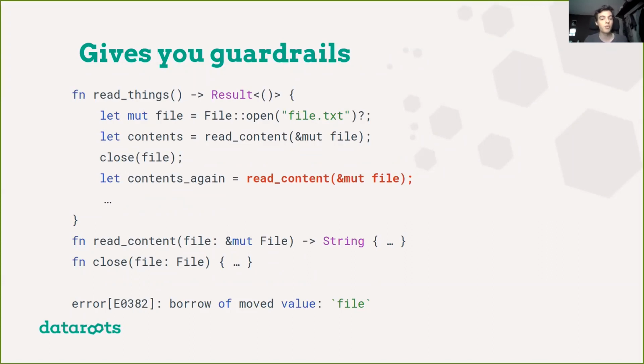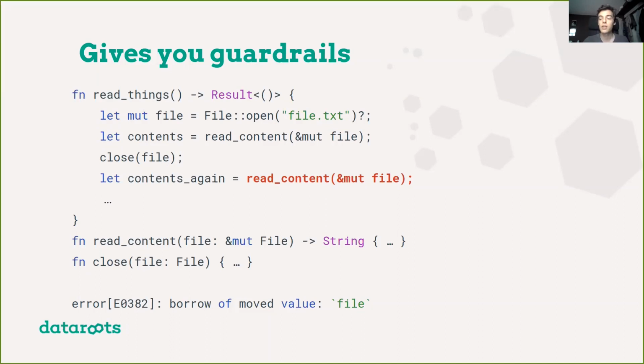So here I have a small program. In most programming languages, you'll have this concept of a file. You can open a file, you can read from a file, write to a file, and you can close the file. And in most languages, the moment you close the file, you cannot read from it again. And this will typically give you a runtime error saying you can't read from a closed file. Using this ownership system we just talked about, we can get this runtime error at compile time. So let's just go through the code here.